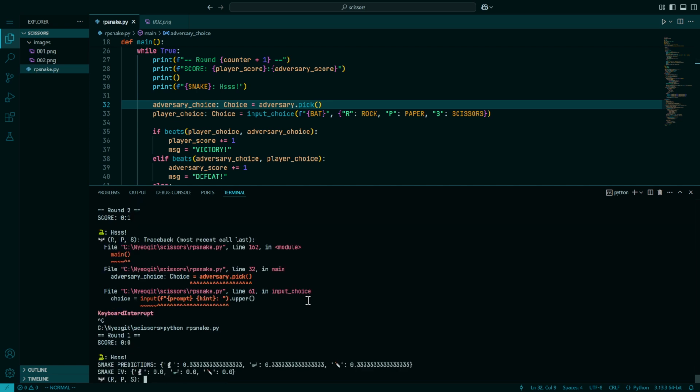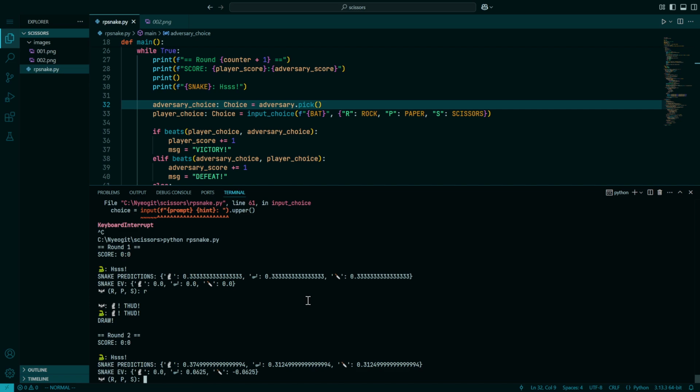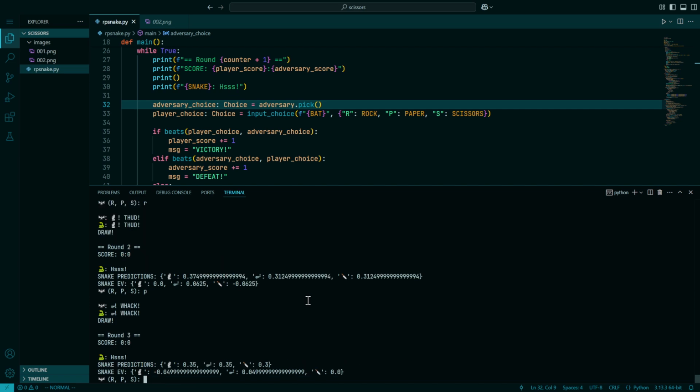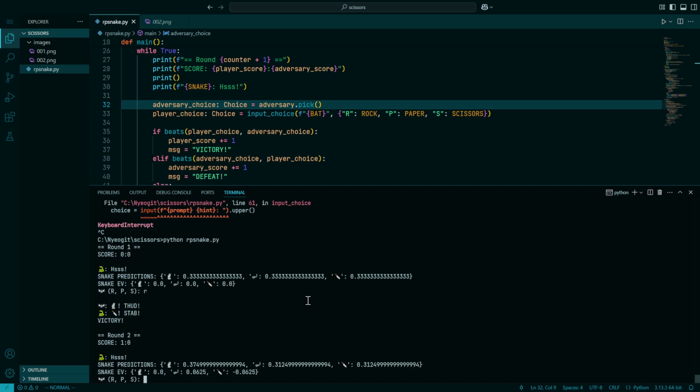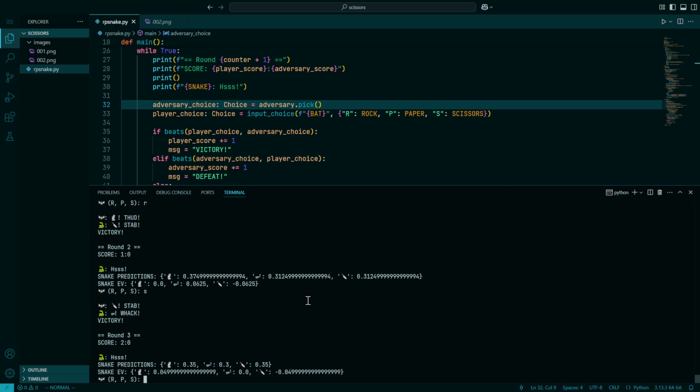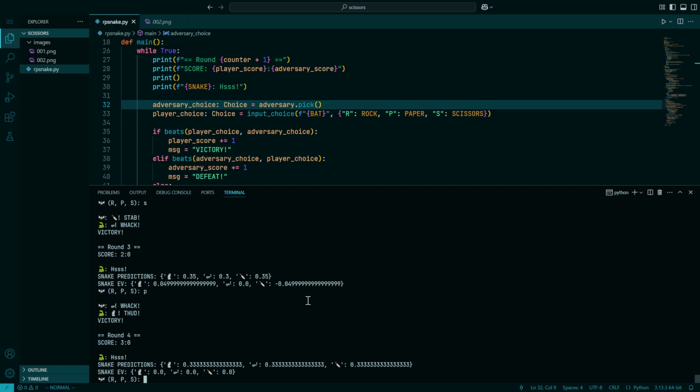So we can see now that it assigns no particular EV to those options, but now, in spite of the fact that it's playing an ostensibly optimized strategy, I can still... Oh wait, I shouldn't have played rock there. We'll try this again. In spite of the fact that it's playing an ostensibly optimized strategy, because it's playing a completely non-random strategy that I know, that I can understand, there is another strategy against it that will consistently beat it.